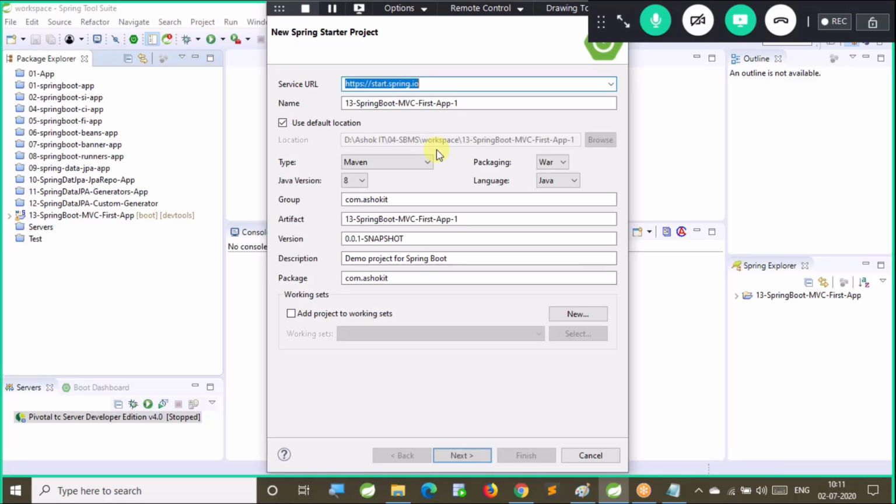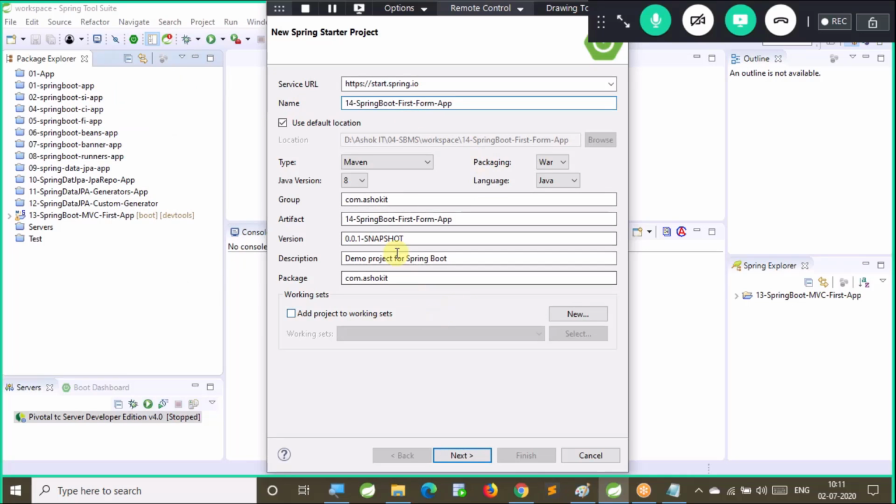Yeah, we are filling the details here. This application I'm creating as Spring Boot first form application. This is our first form based application we are creating by using Spring Boot.